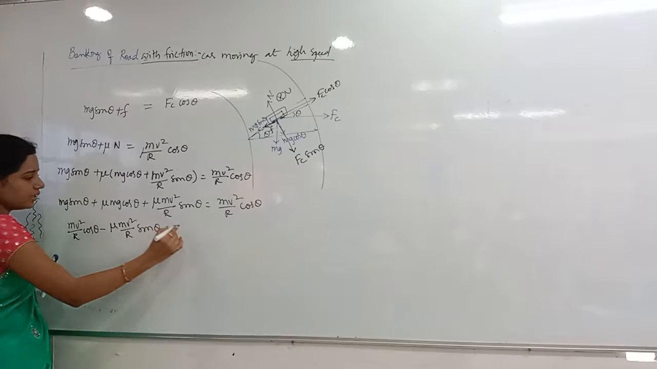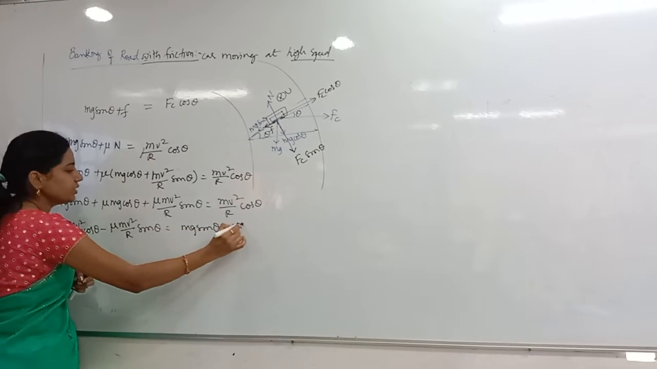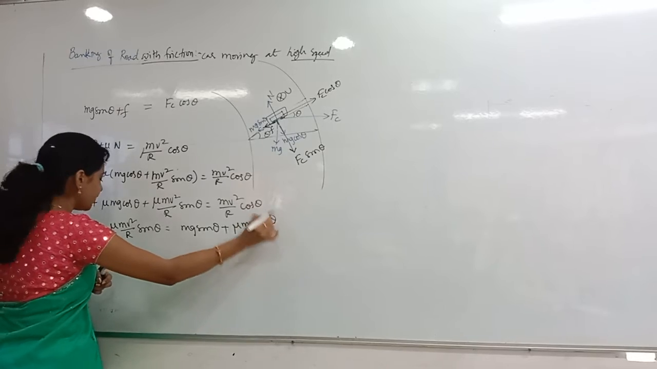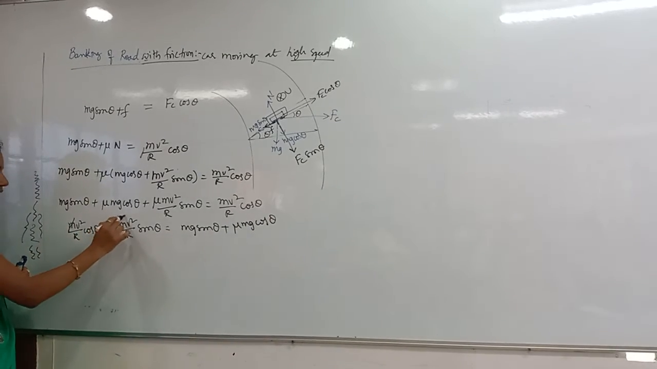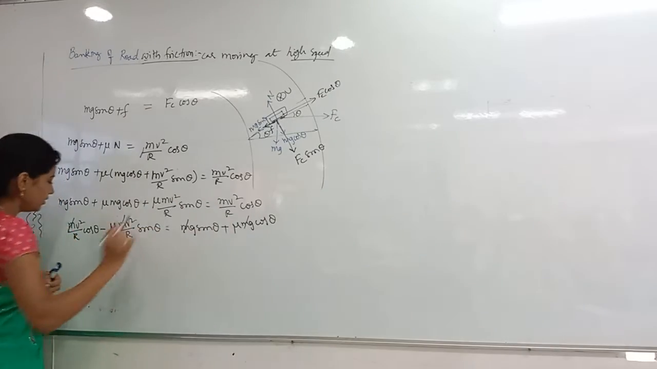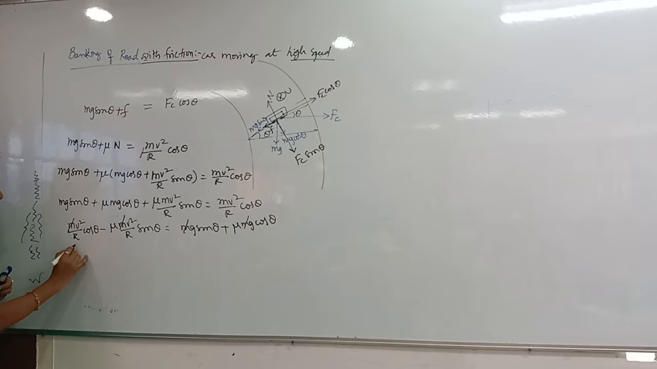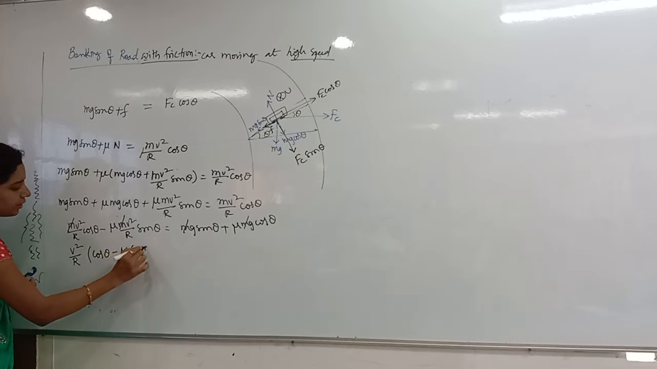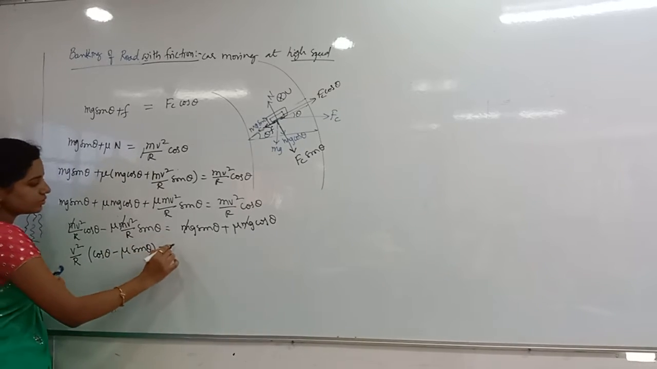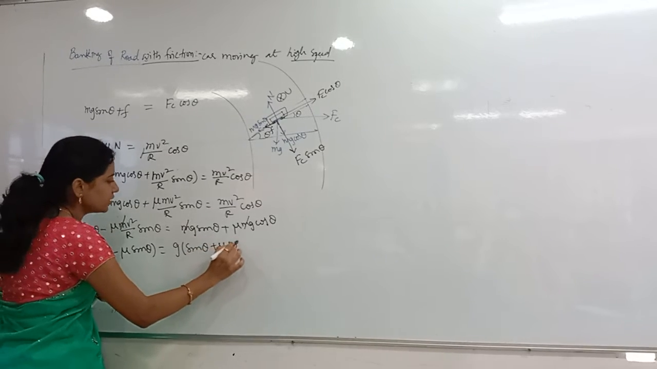Then what remains? mg sin theta plus mu mg cos theta. What will get cancelled on both sides? M gets cancelled, no? M will get cancelled. Then here, v square by r cos theta. I am taking v square by r common. V square by r common, then what is remaining? Cos theta minus mu sin theta. That is equal to g common, then sin theta plus mu cos theta.